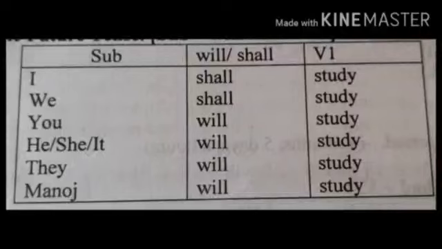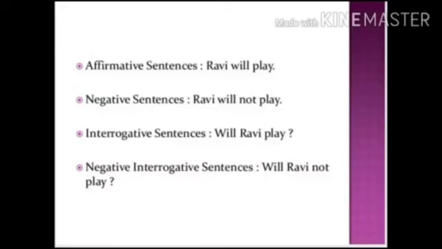I am taking the same verb for all four, that is play, for past tense, present tense or future tense, to get a better understanding. I shall play, she will play or he will play. Okay, now when we come to these four categories of affirmative, negative, interrogative and negative interrogative,